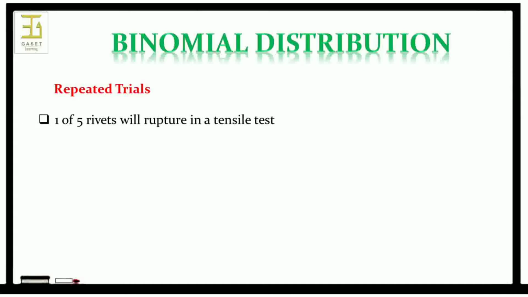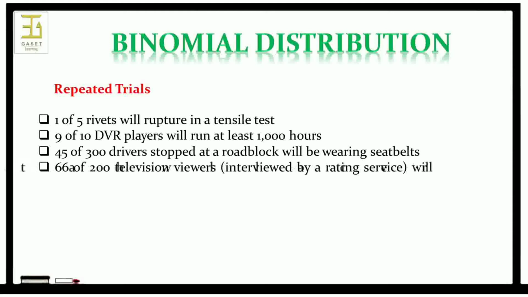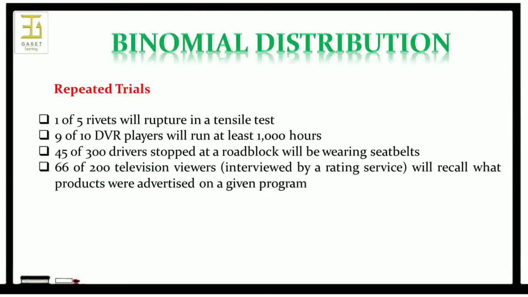Many statistical problems deal with situations referred to as repeated trials. For example, we may want to know the probability that 1 of 5 rewards will rupture in a tensile test, or the probability that 9 of 10 DVR players will run at least 1000 hours. The probability that 45 of 300 drivers stopped at a roadblock will be wearing seatbelts, or the probability that 66 of 200 television viewers interviewed by a rating service will recall what products were advertised on a given program.